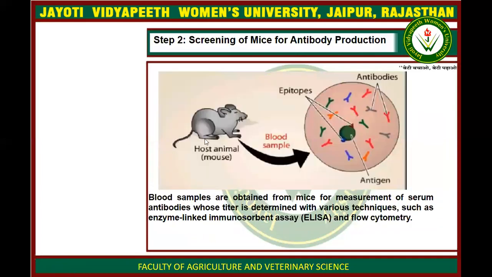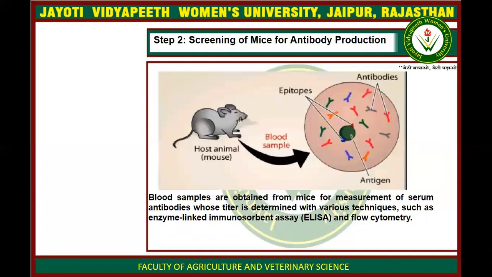Now the second thing is, after immunization, the immune system of the mouse produces specific antibodies. When the immune system produces antibodies, we screen them. How do we screen?